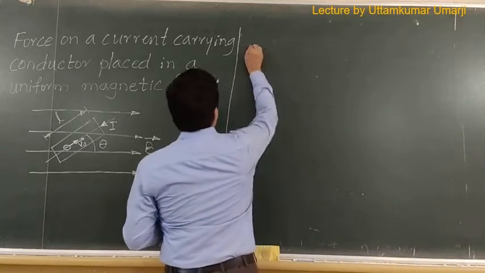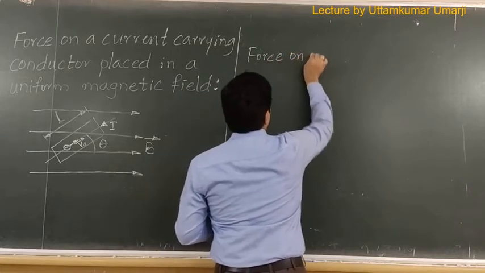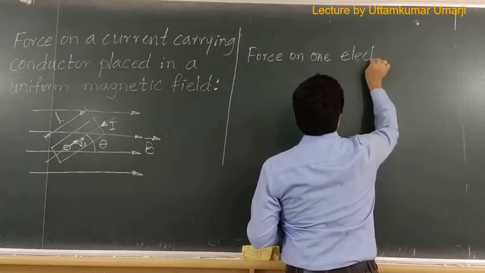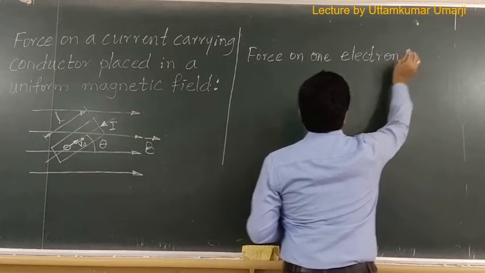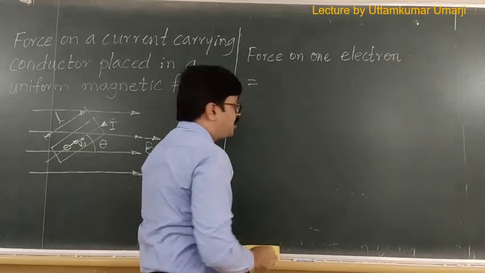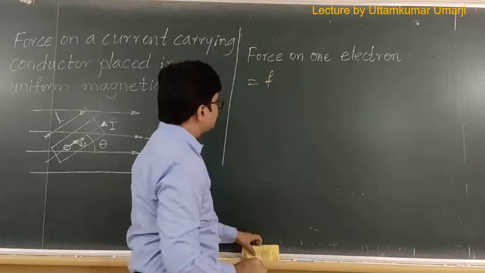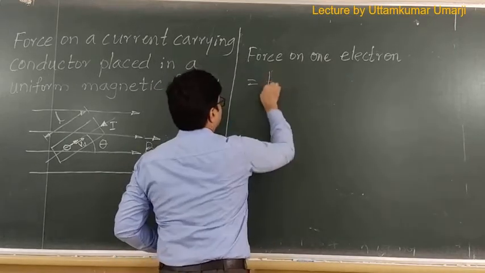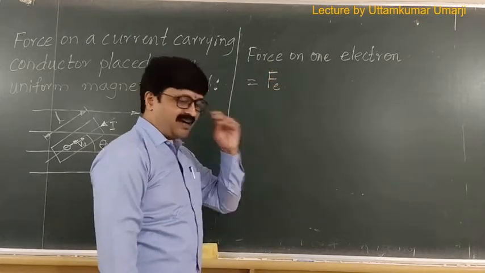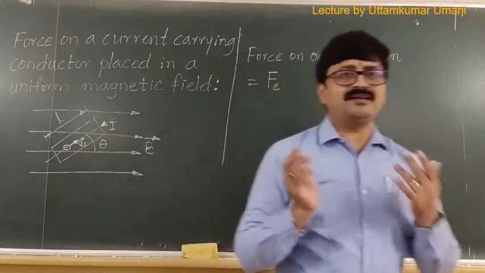So I will say force on one electron. I'll take this force on one electron as small f, or else I'll write this as Fe. Force on one electron is Fe here. And Fe can be calculated by using our famous magnetism formula.